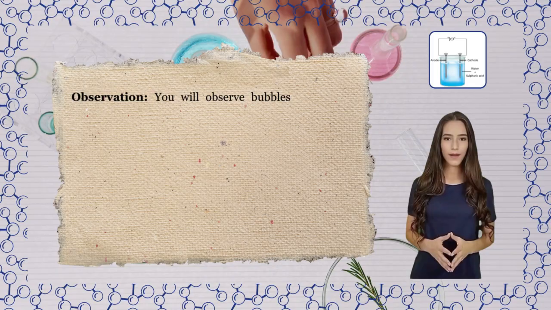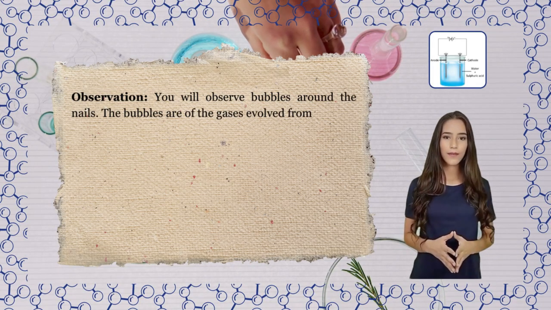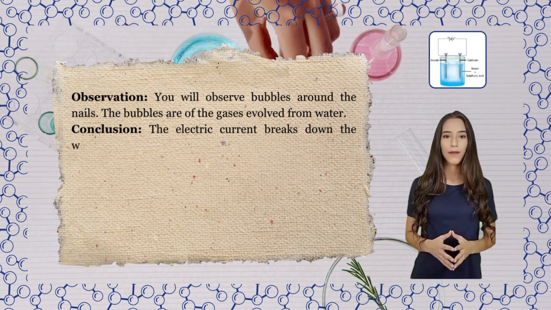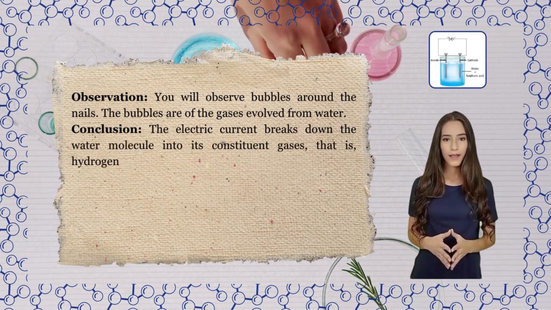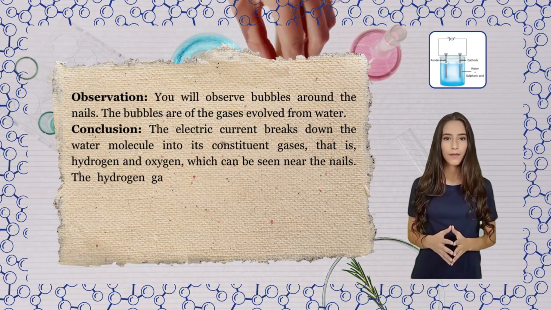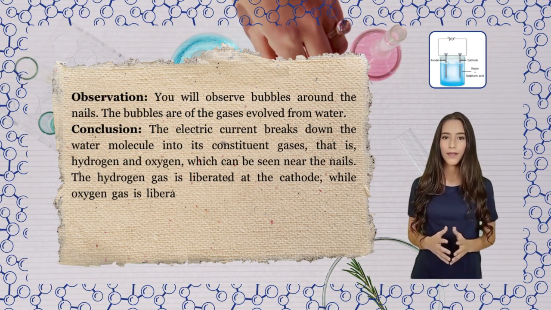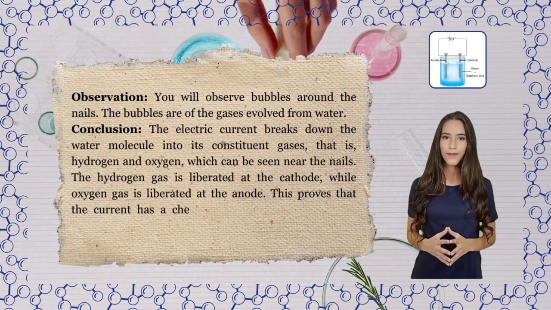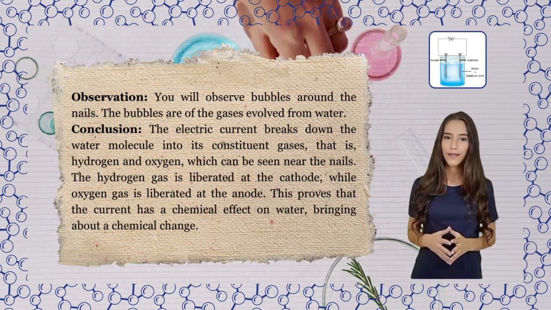Observation: you will observe bubbles around the nails. The bubbles are of the gases evolved from water. Conclusion: the electric current breaks down the water molecule into its constituent gases, that is, hydrogen and oxygen, which can be seen near the nails. The hydrogen gas is liberated at the cathode, while oxygen gas is liberated at the anode. This proves that the current has a chemical effect on water, bringing about a chemical change.